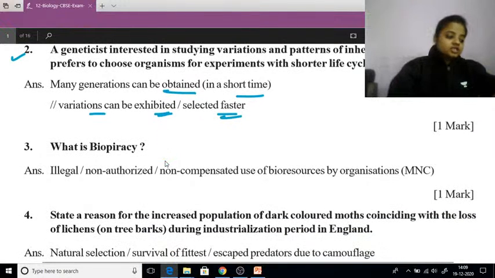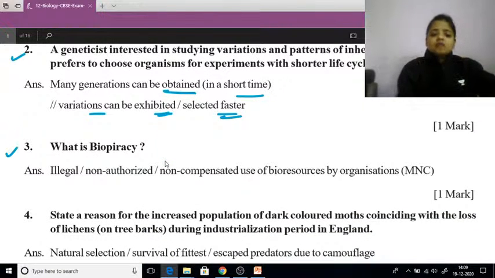Next question, question number 3. What is biopiracy? Illegal, non-authorized, non-compensated use of bioresources by organizations.